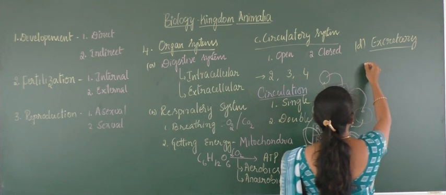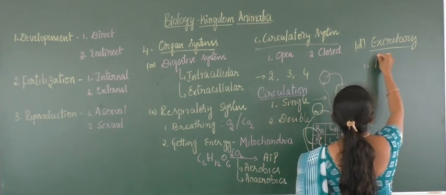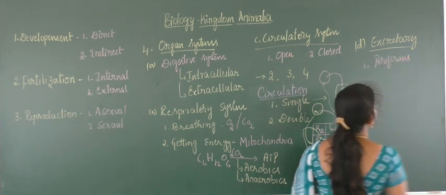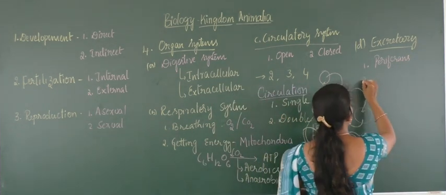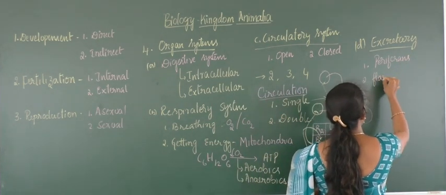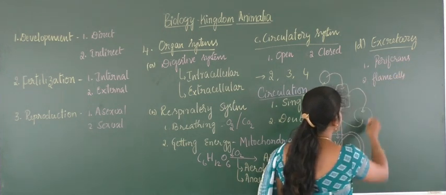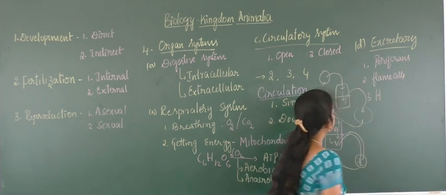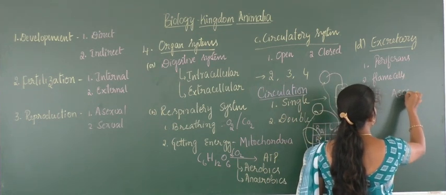When it comes to the very lowermost organisms called poriferans, there will be the presence of cells called ostia. Then, coming to the flame cells in platyhelminthes, and then the H organ, one type of organ called the H organ, in the case of Aschelminthes,